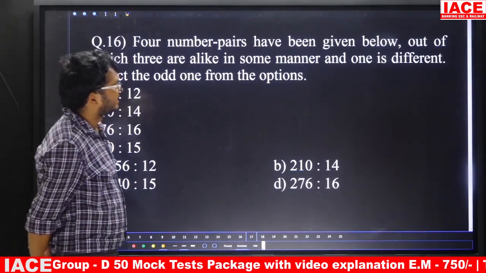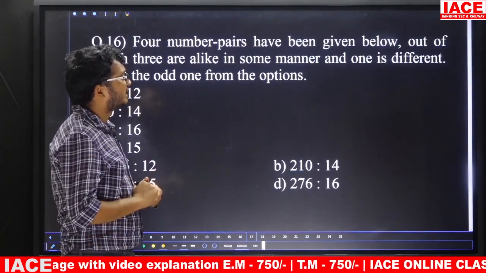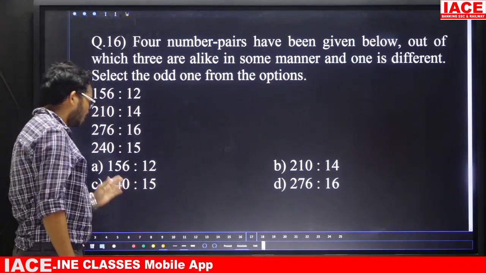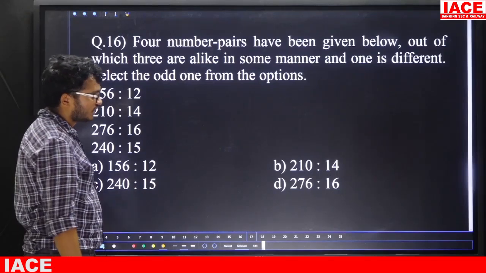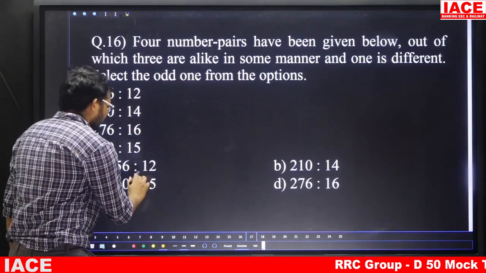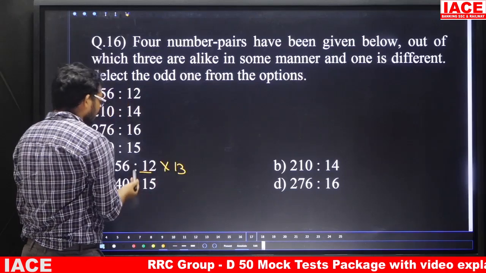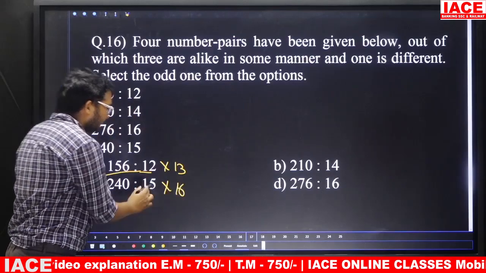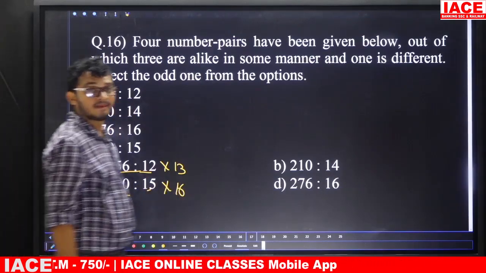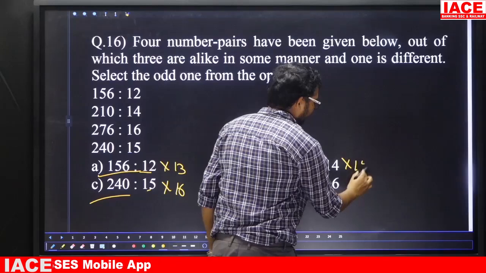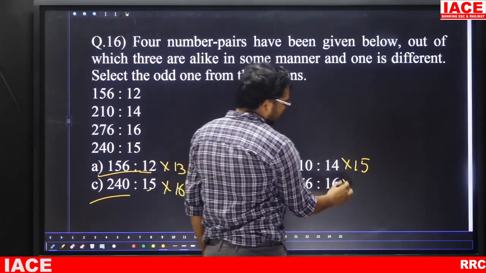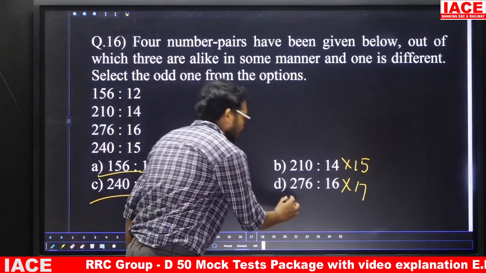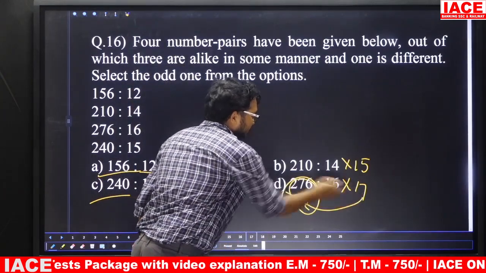Four number pairs have been given, out of which three are alike and one is different. Which one is different? The pairs are 156, 12; 240, 15; 210, 14; 276, 16. Suppose, friends, 12, the next number is 13. 12 into 13 is 156. 15, the next number is 16. 15 into 16 is 240. 14, the next number is 15. 14 into 15 is 210. 16, the next number is 17. 16 into 17 is 272. But here they have given 276. So this is the different one.